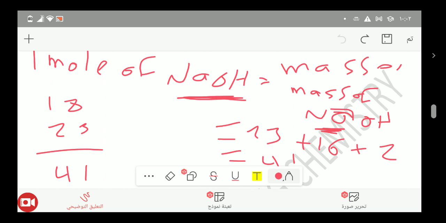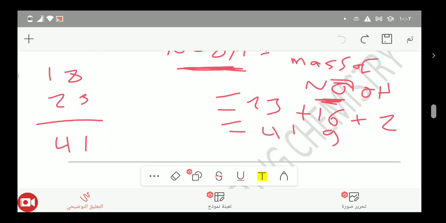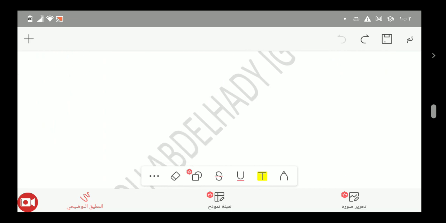So 1 mole of sodium hydroxide equals the mass of 1 mole in grams per mole. So we have a relation to obtain the number of moles of anything.